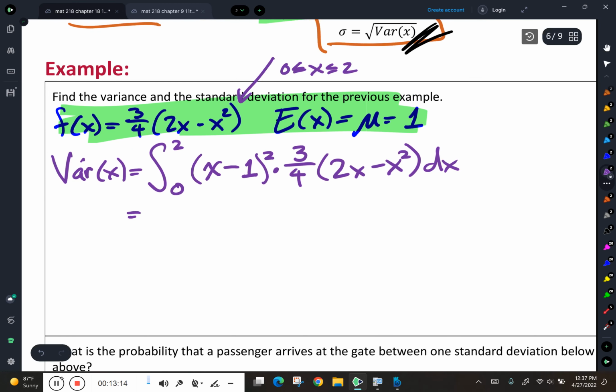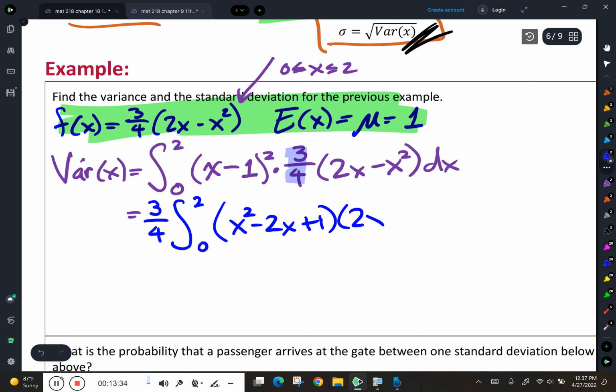Okay. Let's see, I'm going to take that 3/4, since it's a coefficient, and pull it out in front. Okay. So that's going to give me 3/4 times the integral from 0 to 2 of x squared minus 2x plus 1 times 2x minus x squared dx. Okay, now if you're wondering, I multiplied that out, and that's what gave me this right here.